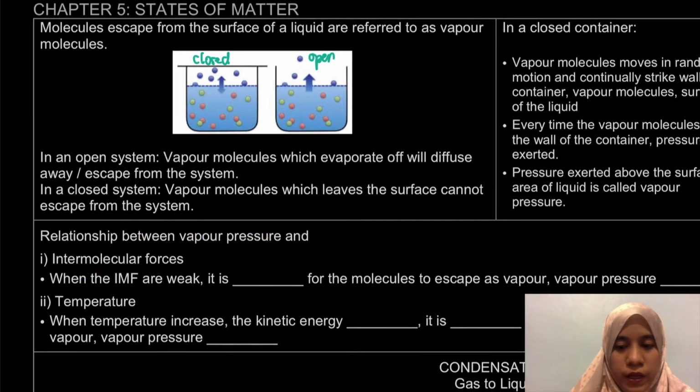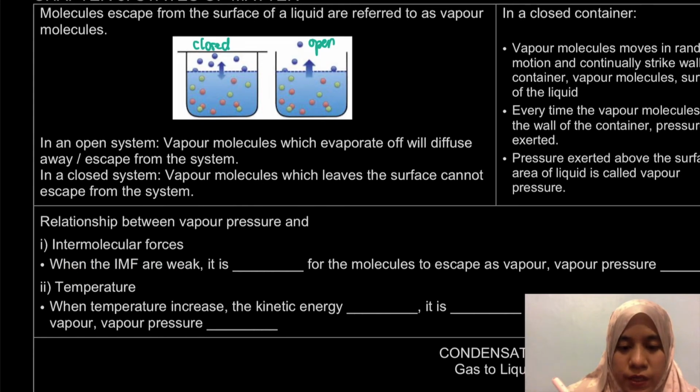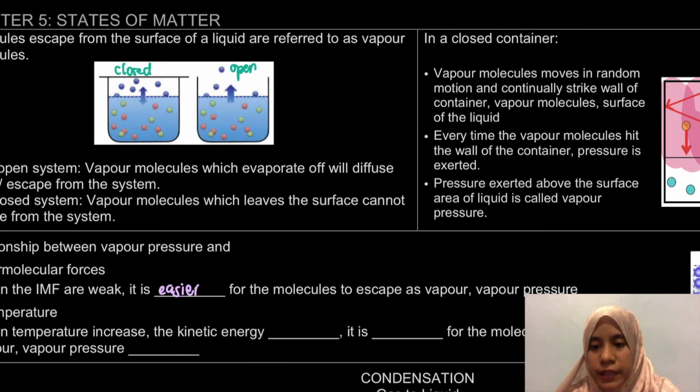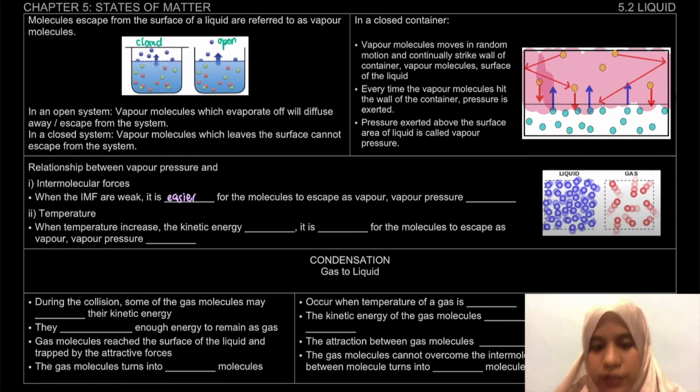So, when the IMF are weak, what will happen is that it is easier for the molecules to escape as vapor. Sebab bila dia strong, lagilah dia akan hold closely kan. So, when it is easier for the molecule to escape as vapor, so bila banyak vapor, lagi high lah probability of collision between the vapor itself dengan surface of liquid, dengan wall of container. Okay, so what will happen is that the vapor pressure akan increase.